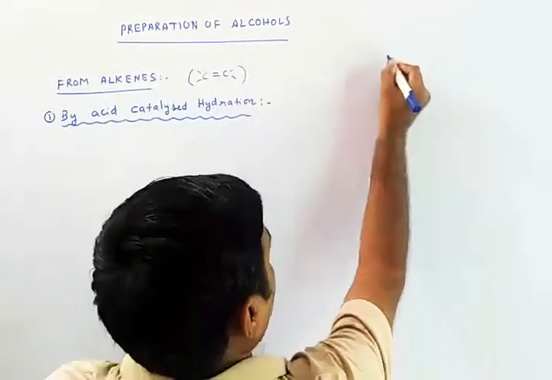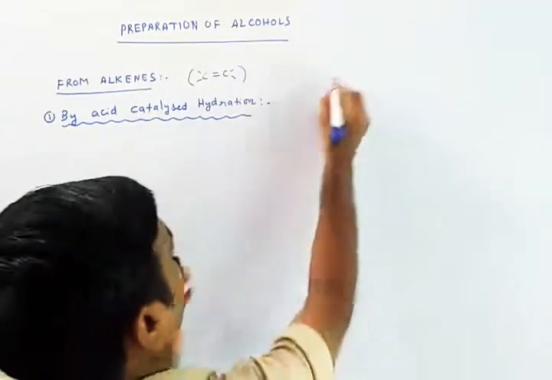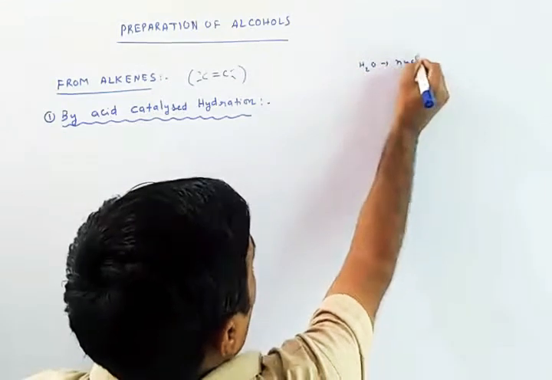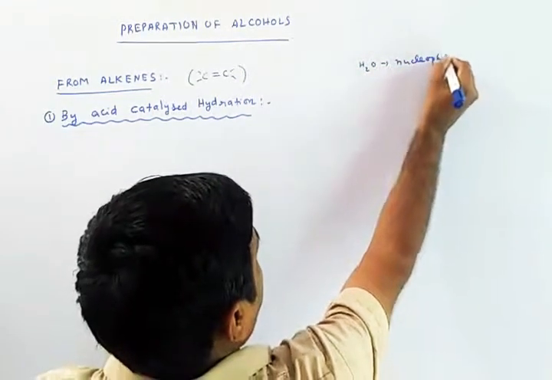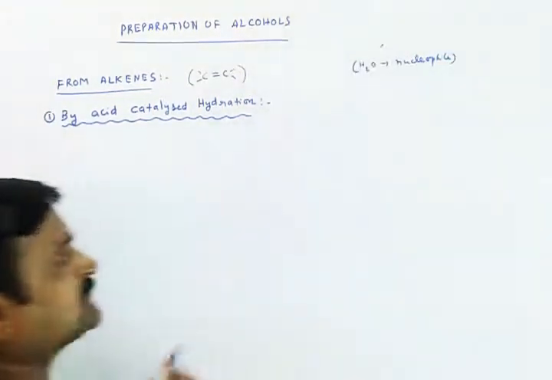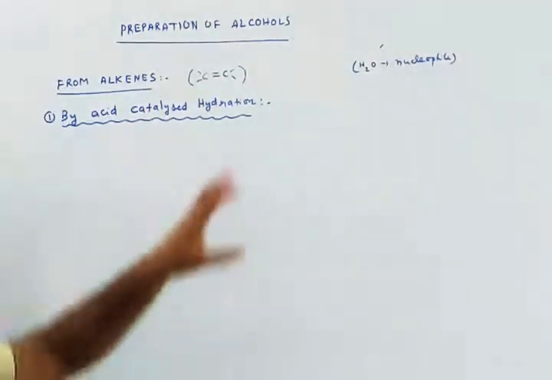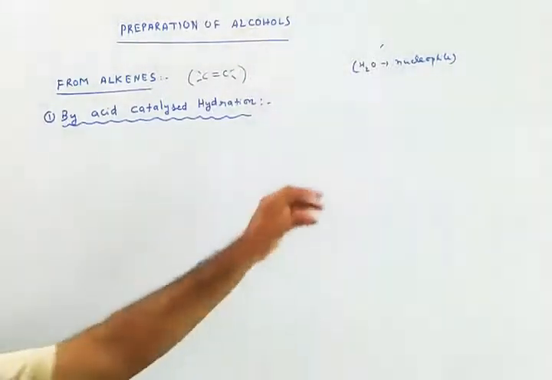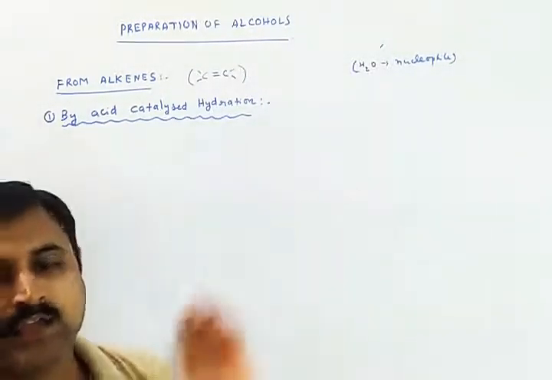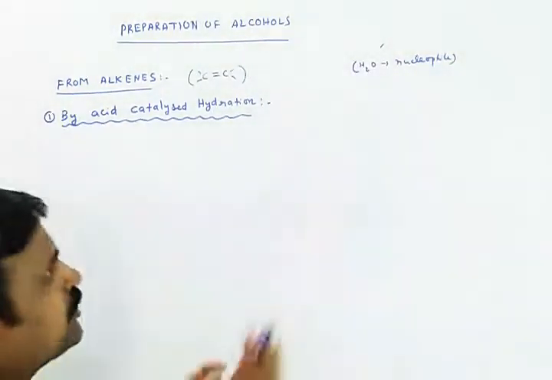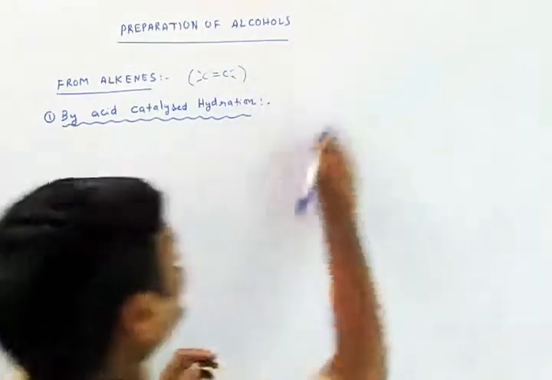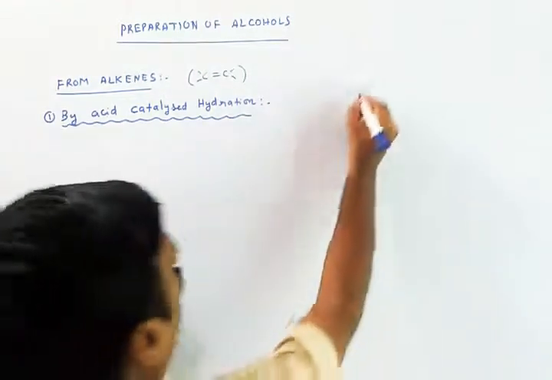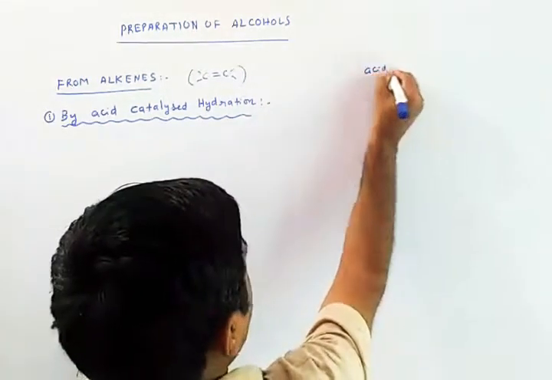Water is a nucleophile in this discussion. That means when you are adding water, indirectly you are adding a nucleophile to the alkene. Not only that, we have one more thing here: acid catalyzed hydration. What is the meaning of acid?